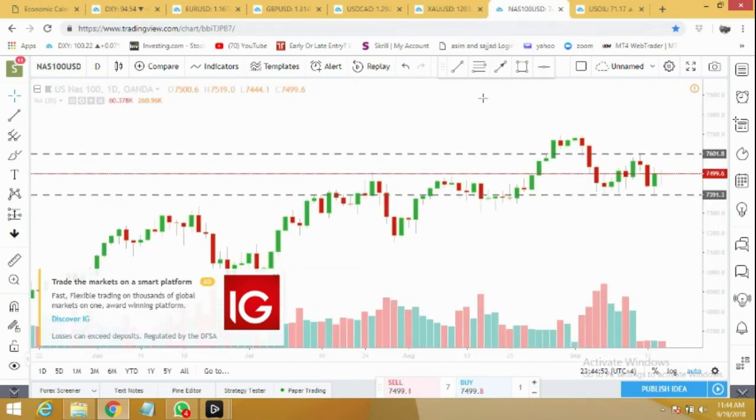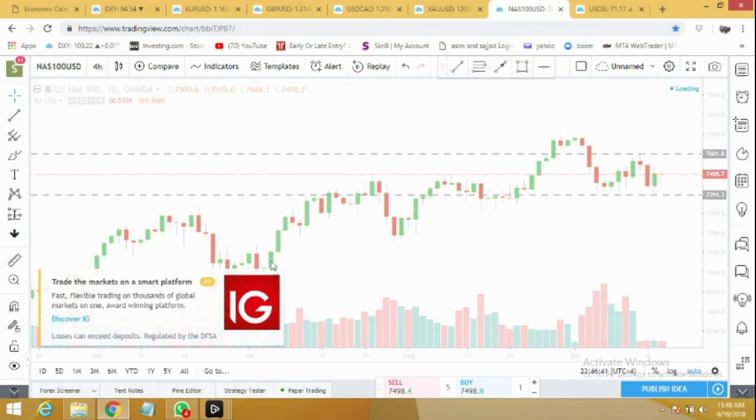We move to Nasdaq 100 from here. Today we were expecting that Nasdaq 100 will rally to 7600, but it couldn't. For the last few days we are not seeing much volume in the market, but for tomorrow I'm expecting it will go all the way to 7600 and much above. We will check it on 4-hour and 1-hour time frames.